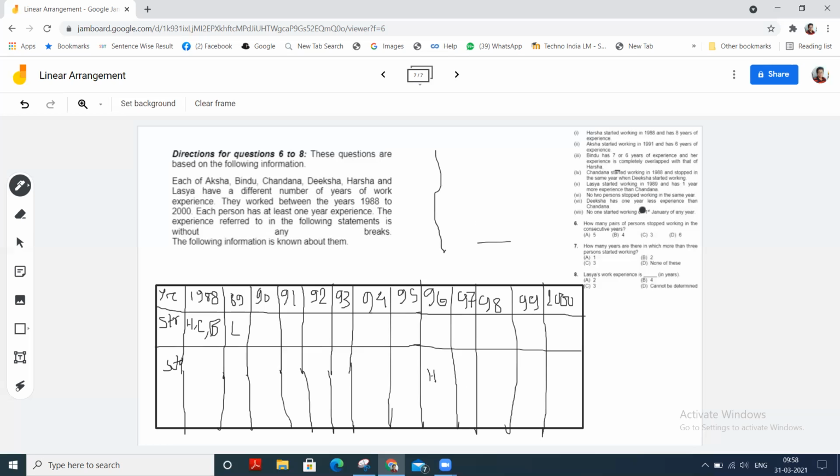And Diksha has 1 year less experience than Chandana. So the experience here is minimum one. Diksha has 1 year less experience than Chandana.